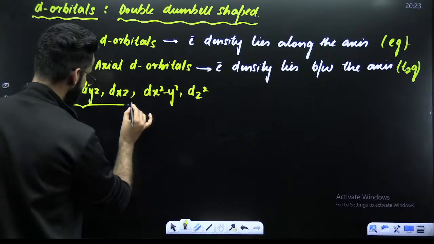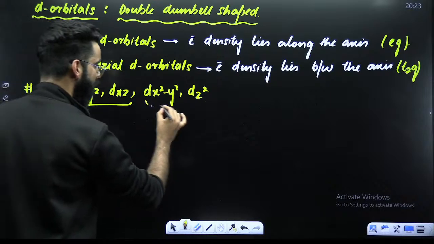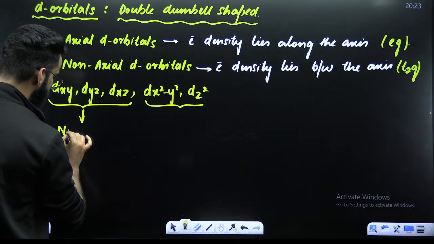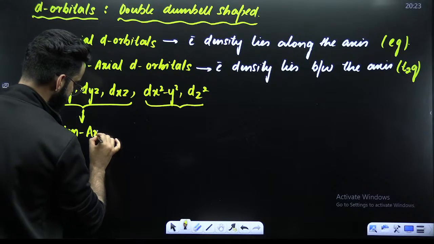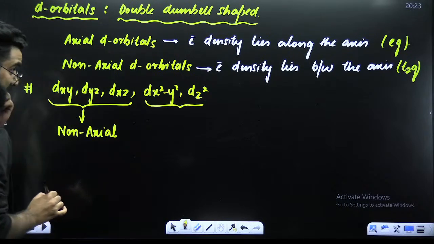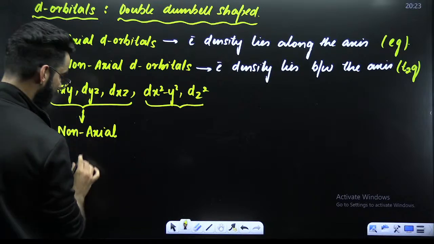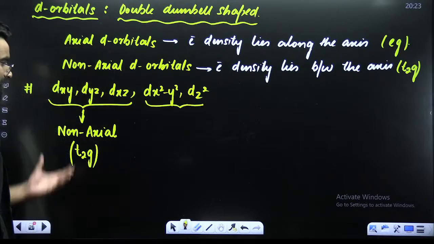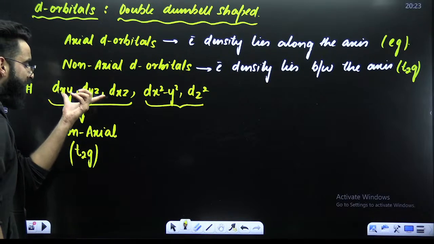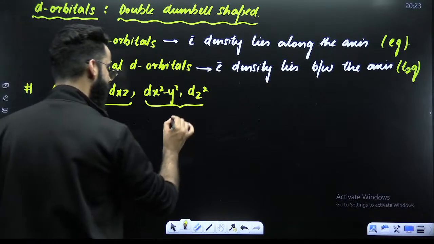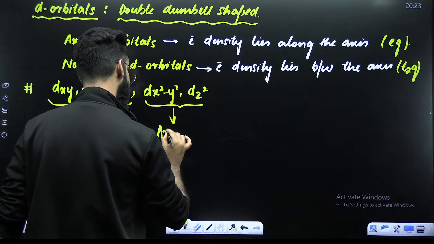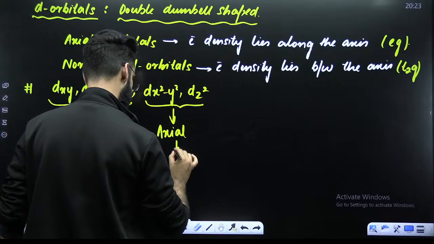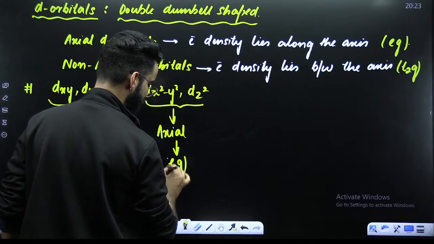These 3 orbitals which we have over here are what you call as non-axial orbitals, and this set of 3 orbitals constitutes the T2g. And these 2 are the axial ones, which we call as Eg set of orbitals.